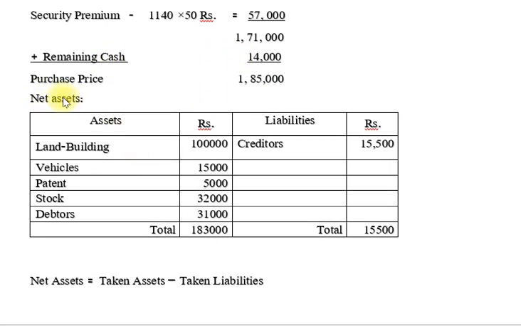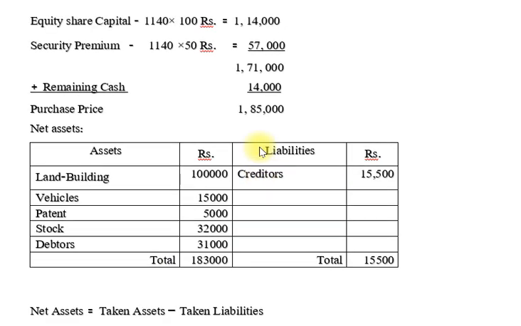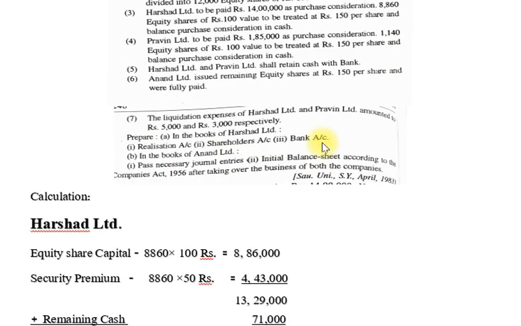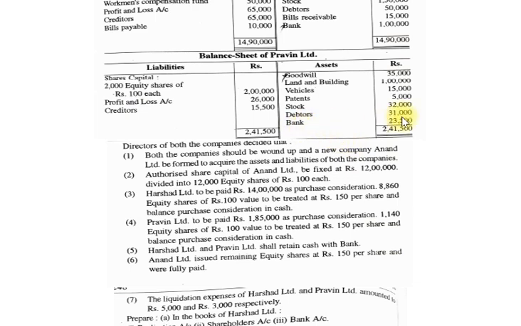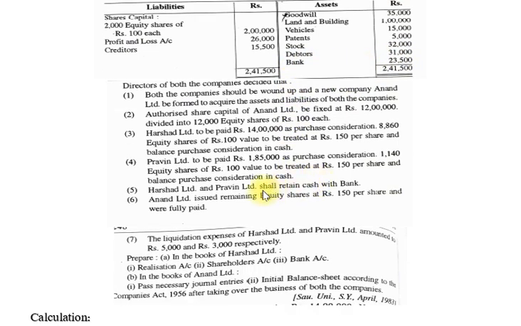Okay. Now second point, we find out net assets. So friends, land and building 1 lakh, vehicles 15,000, patent 5,000, stock 32,000, debtors 31,000. Total 1,83,000. We do not add bank balance, okay friends, because we do not surrender it.